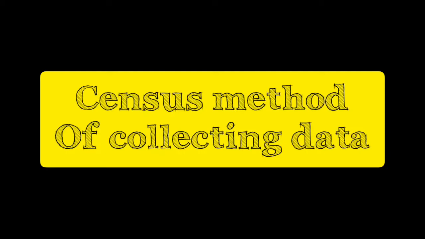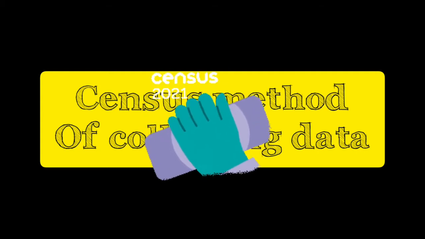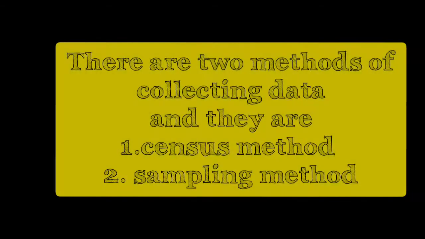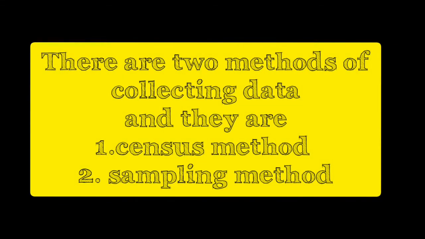Methods of collection of data. Basically, there are two main ways in which we can collect data or information for any statistical query or inquiry. They are number 1, the census method, which is also known as the complete enumeration survey, and number 2, the sampling method. So let us first understand and learn about the census method, which is also known as the population.